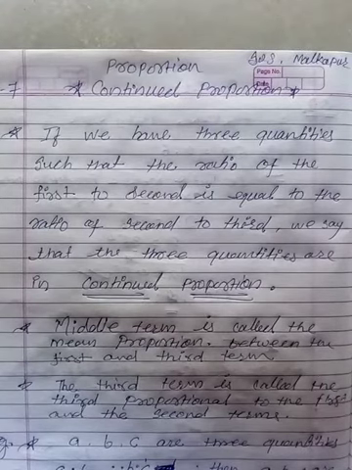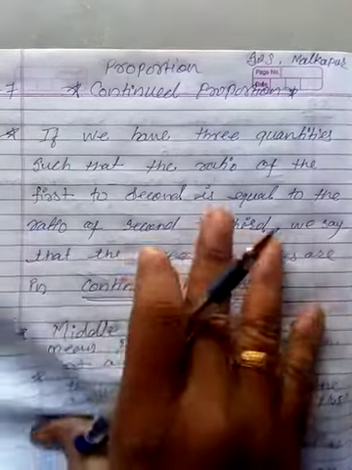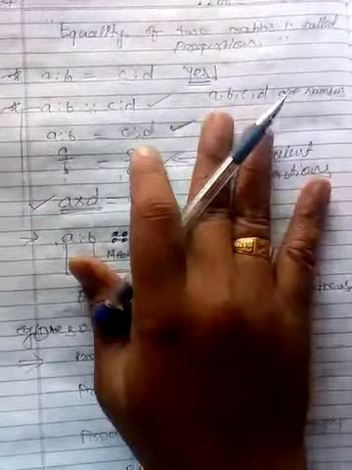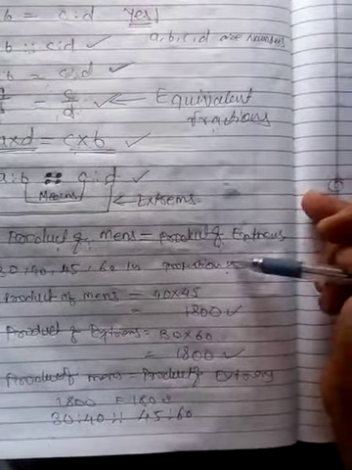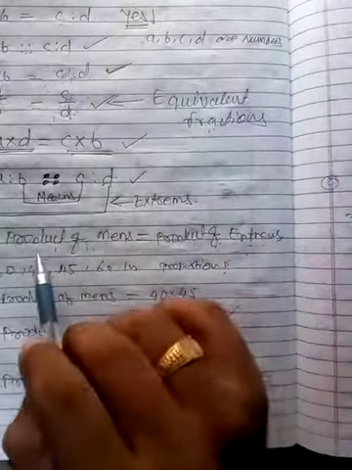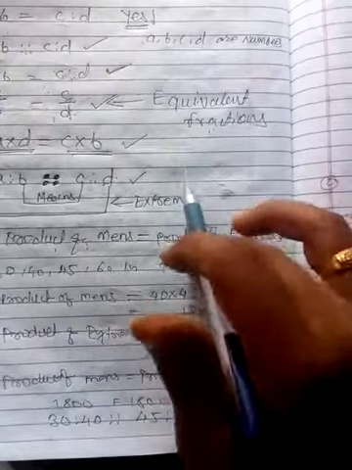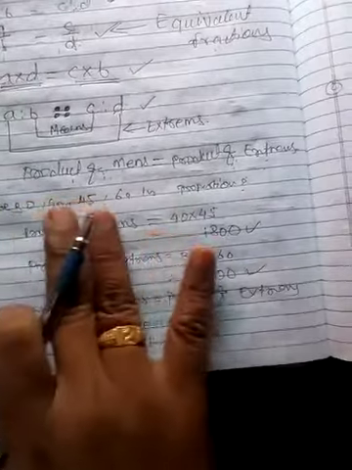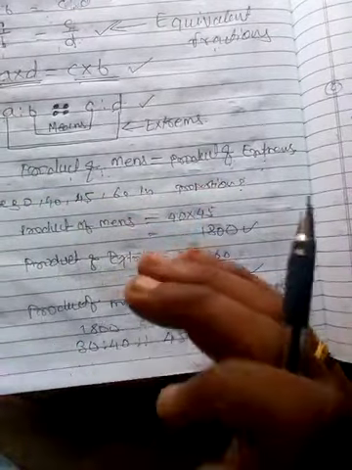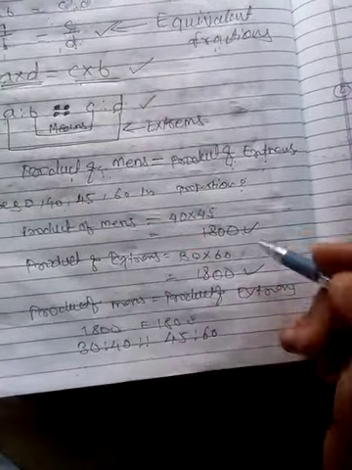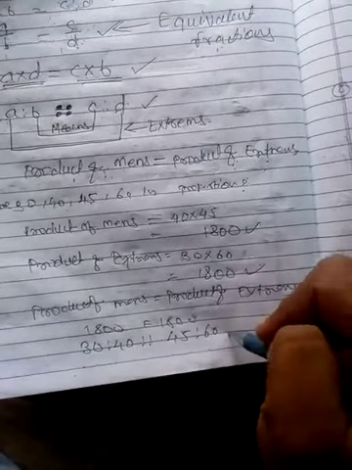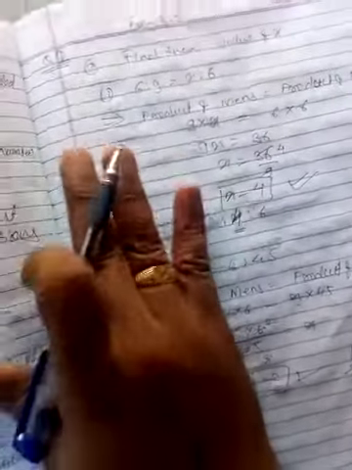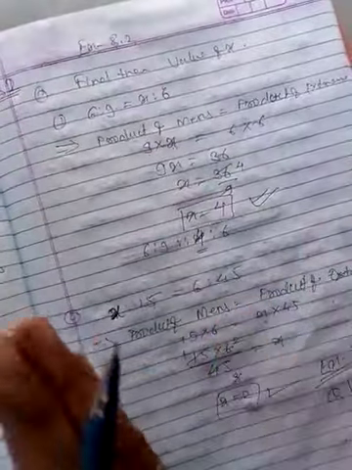So students, yesterday we studied proportion, and that the equality of two ratios is called a proportion. With this concept we studied the proportion formula and how to verify it: product of means equals product of extremes. If the product of means and the product of extremes are equal, then the given four numbers are in proportion. Based on that, exercise 8.1 question 1 and question 2 were given as homework.